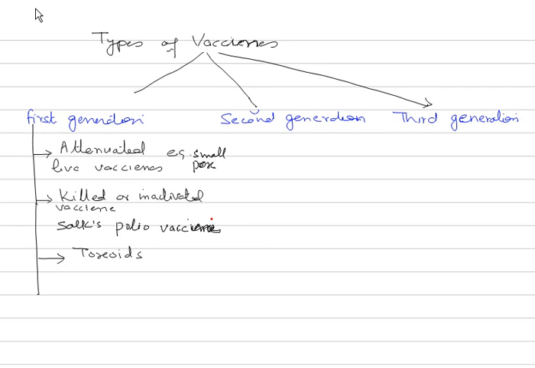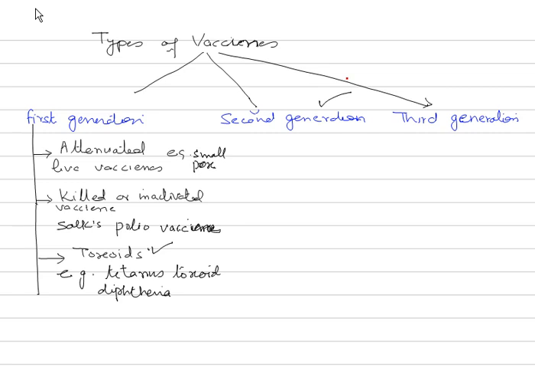Third one is the toxoids. Now toxoids, this form, the third one, where modified or detoxified toxins are used as vaccines. A very common example that you come across is tetanus toxoid. Another one is diphtheria also, of course. So these vaccines are basically modified or detoxified toxins only. So they are introduced. Then comes another type, that is second generation.